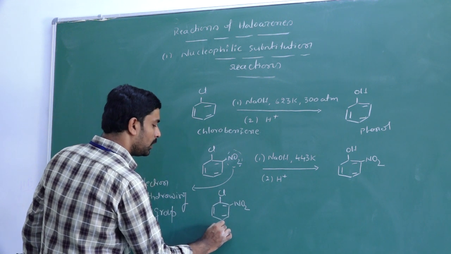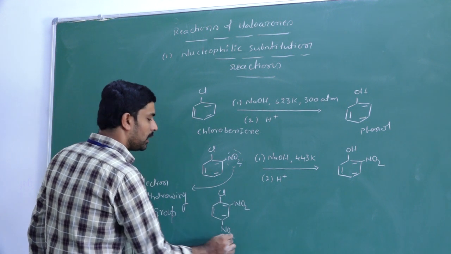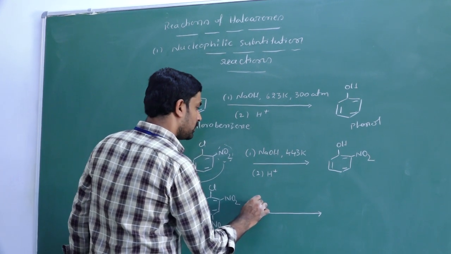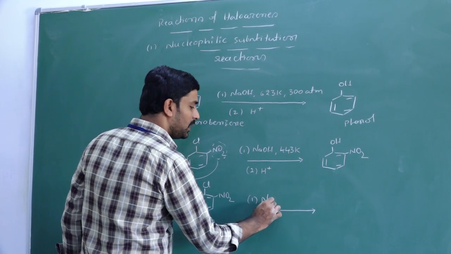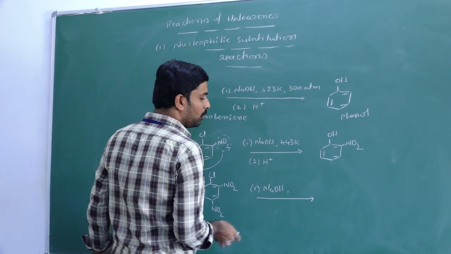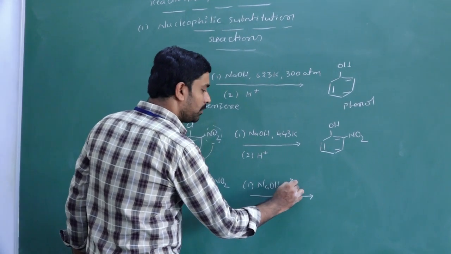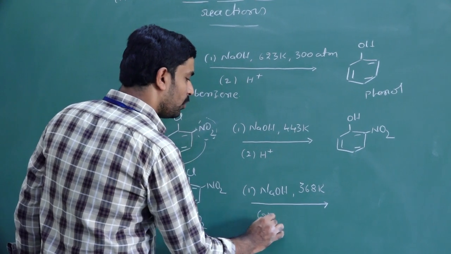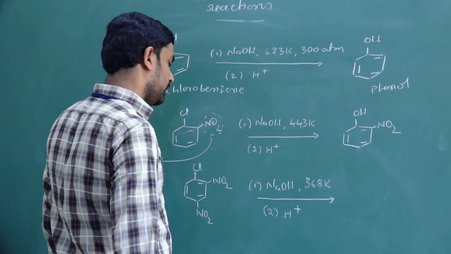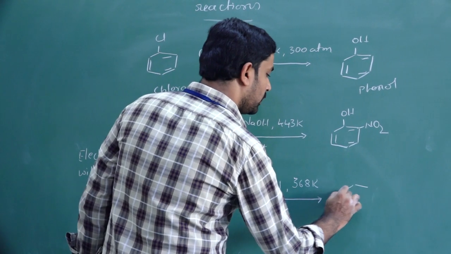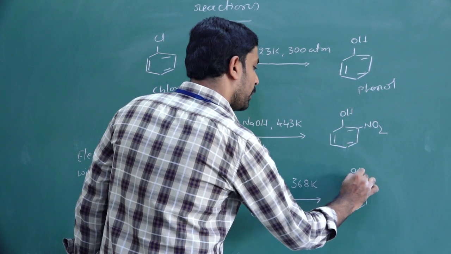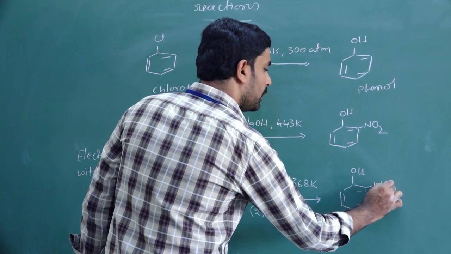If you substitute nitro groups at the ortho and para positions, then it reacts with NaOH at an even lower temperature, 368 Kelvin, followed by hydrolysis, and we get the product with OH and NO2.